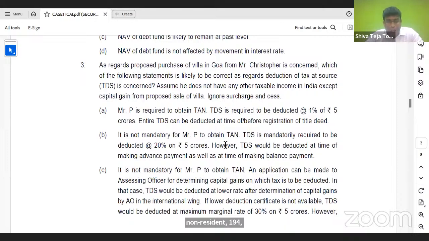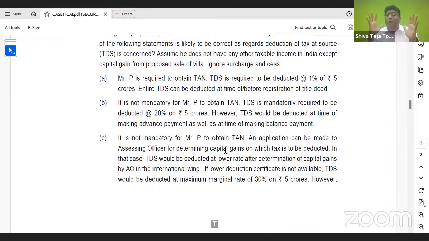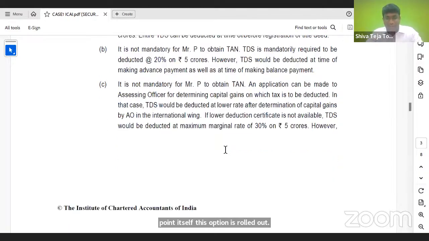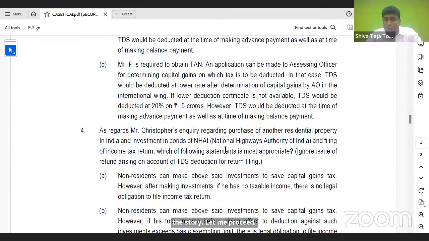And option B says it is not mandatory for P to obtain TAN. On that point itself, this option is ruled out, because it is mandatory for the buyer to obtain the TAN. Third point, it is not mandatory for P to obtain TAN. On that point itself, this option is ruled out. Do not waste your time by reading the balance part of the story. Let me proceed. Yeah. Fourth one to look at, P is required to obtain TAN.